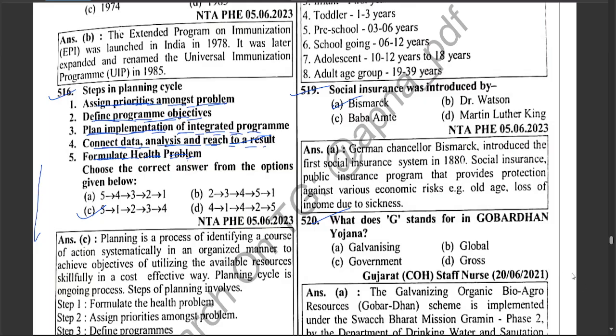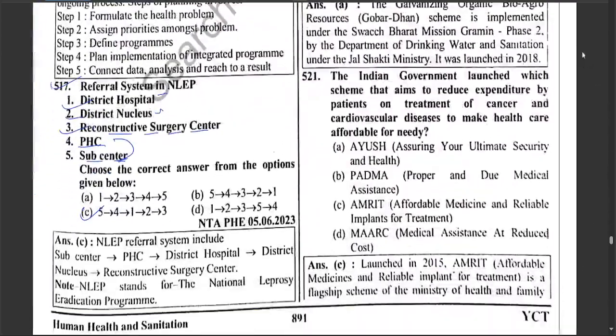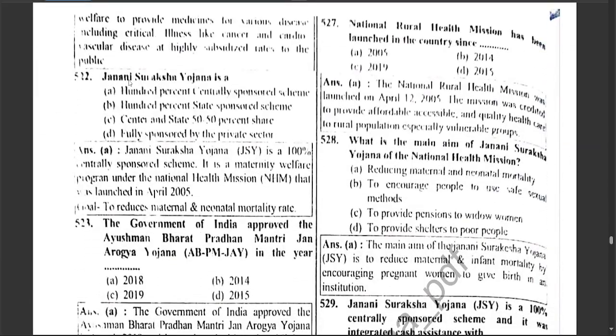What does G stand for? Govardhan Yojana, which is G is for galvanizing. The Indian government launched which scheme that aims to reduce expenditure by patients on treatment of cancer and cardiovascular disease, to make healthcare affordable for the needy? Which is Amrit, Affordable Medicine and Reliable Implant for Treatment. Next question.